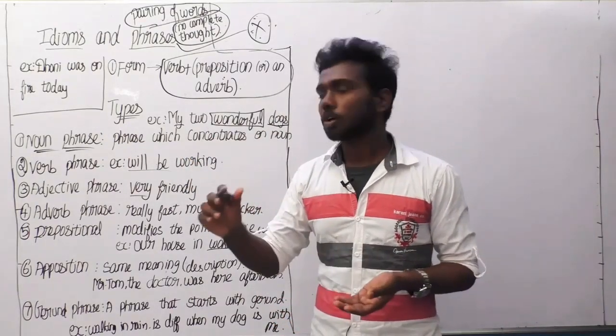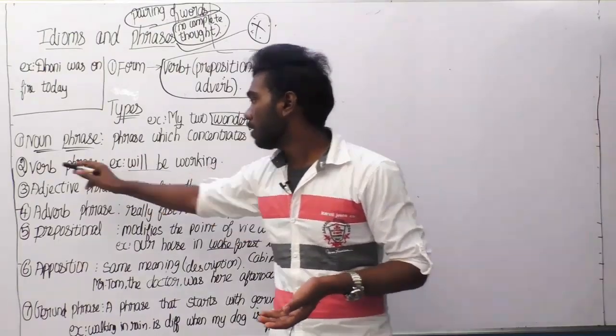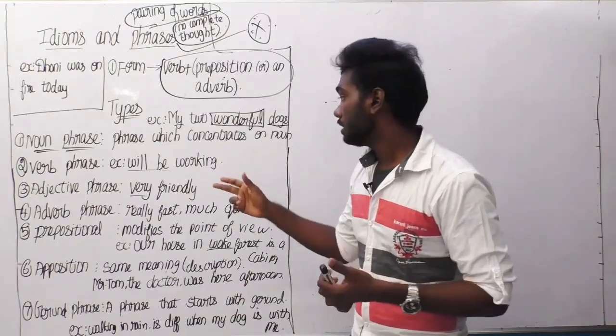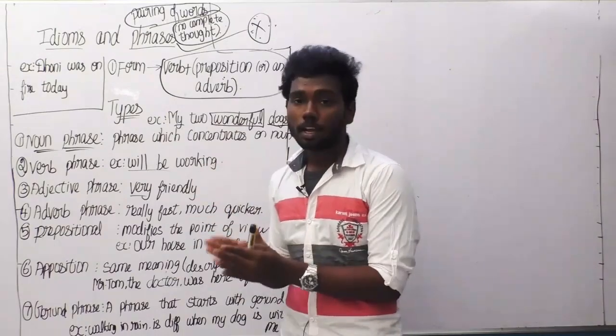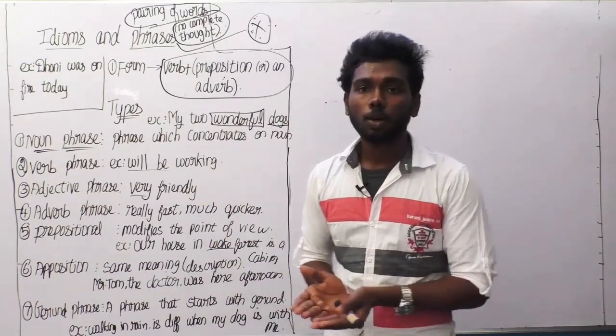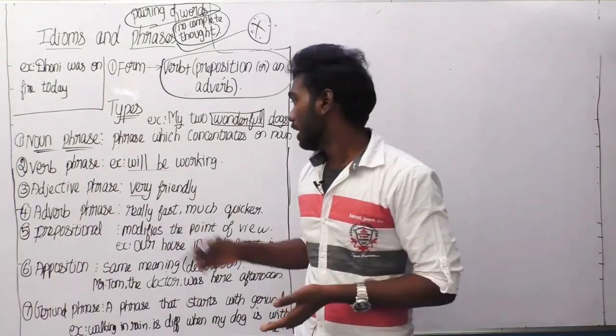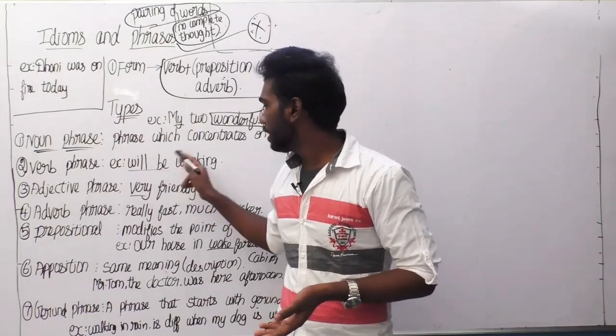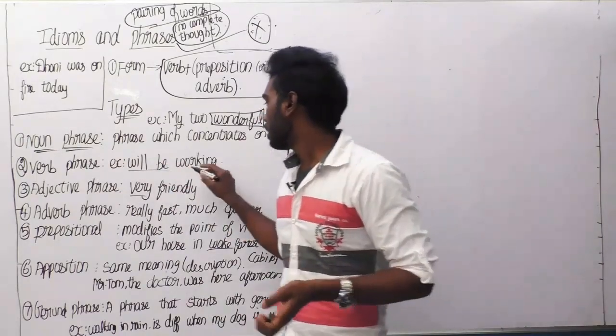Now let us go for the next type of phrase, the verb phrase. What is a verb phrase? A phrase which concentrates only on the verb is called a verb phrase. Let us see an example for this also. An example for a verb phrase will be working. Here working is the verb.